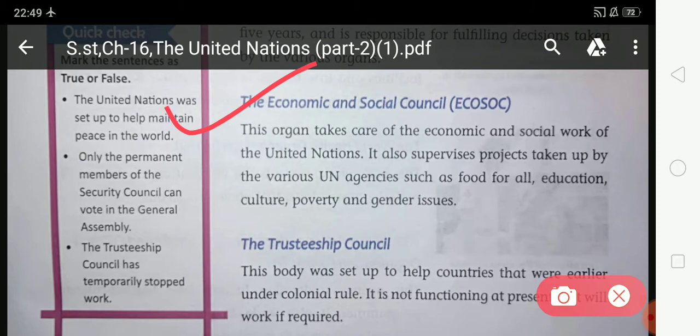It also supervises projects taken up by the various UN agencies. It provides food to every member country, and works on education, culture, poverty and gender issues. It also provides education to every child of every member country. It helps to minimize poverty and gender issues. So it is also an important organ, and it takes care of the economic and social work of the United Nations.